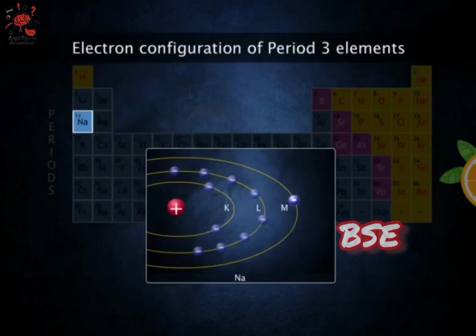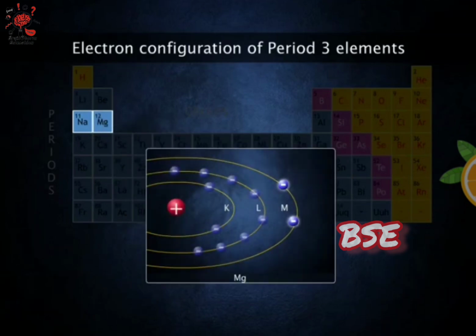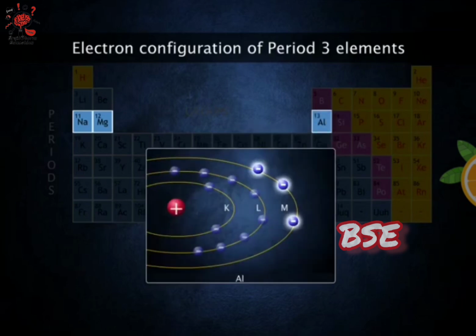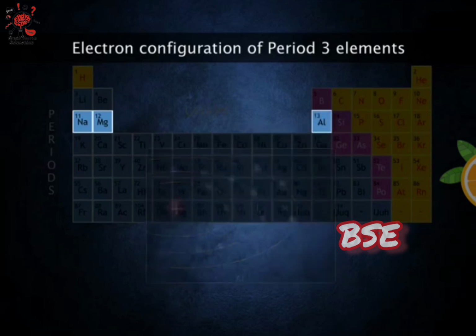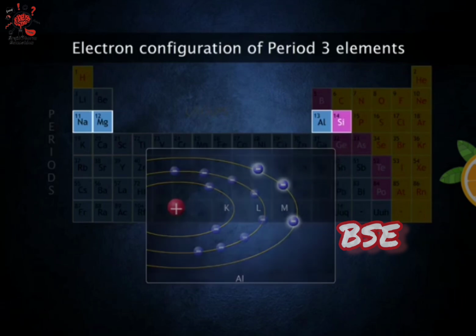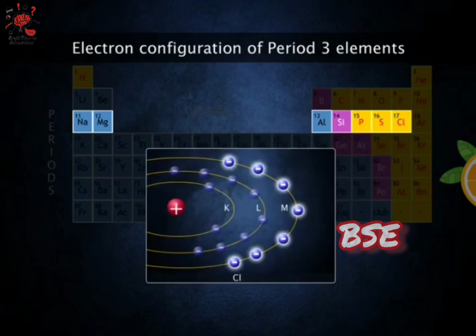The number of valence electrons increases from 1 in sodium to 2 in magnesium, 3 in aluminium, 4 in silicon, 5 in phosphorus, 6 in sulfur, and 7 in chlorine.